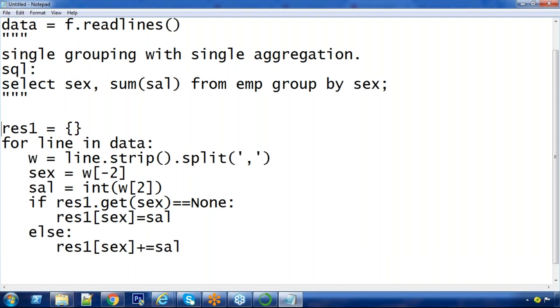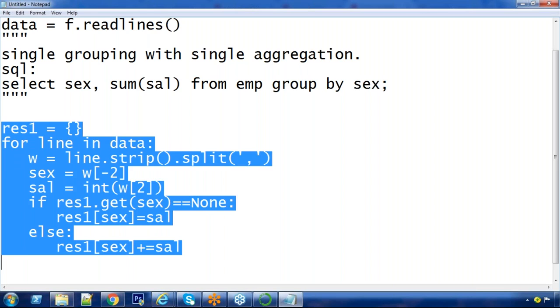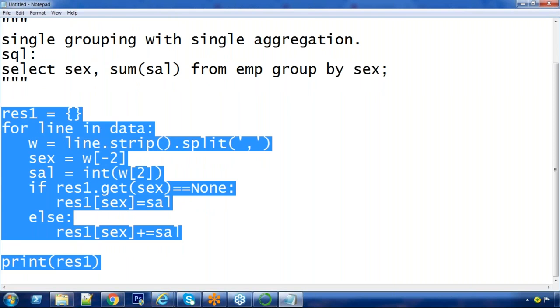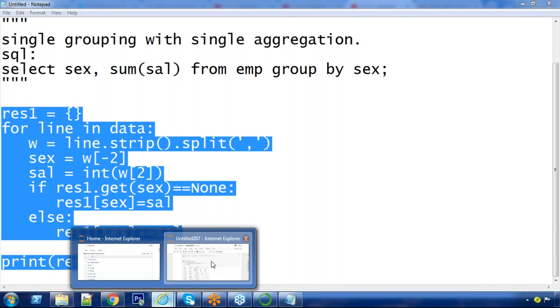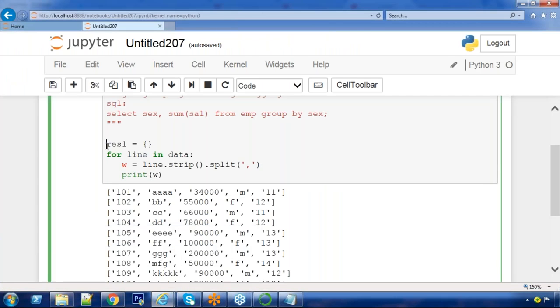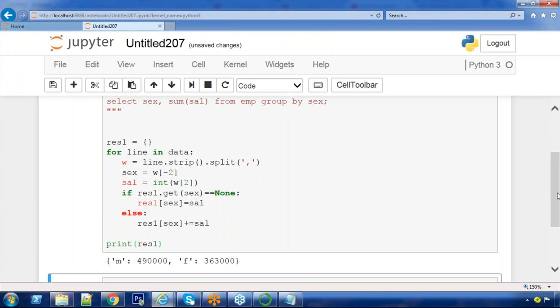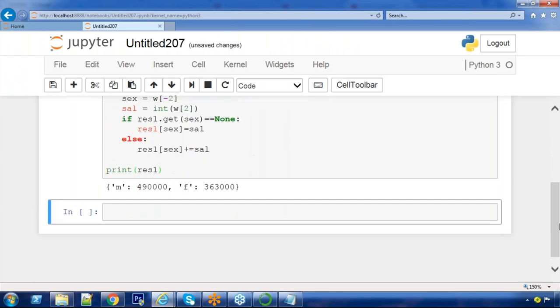Up to now, I am checking. Just print it. Print result 1. Look at this salary output. Male 4,90,000, female 3,63,000, like this. It doesn't matter how many rows are there.